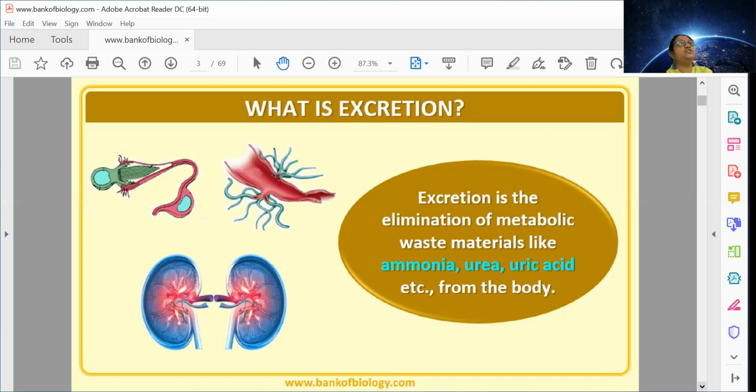Even if they are stored in more amount, they are toxic to our body and cause problems. So that is why we need to be very careful and we need to remove them, because they are creating some kind of side effect in our body. Okay, so how are they removed?